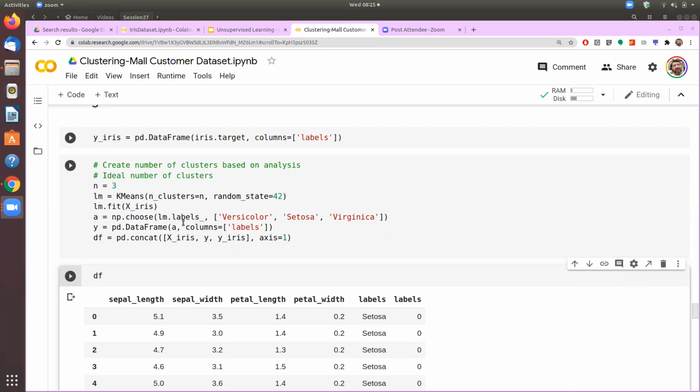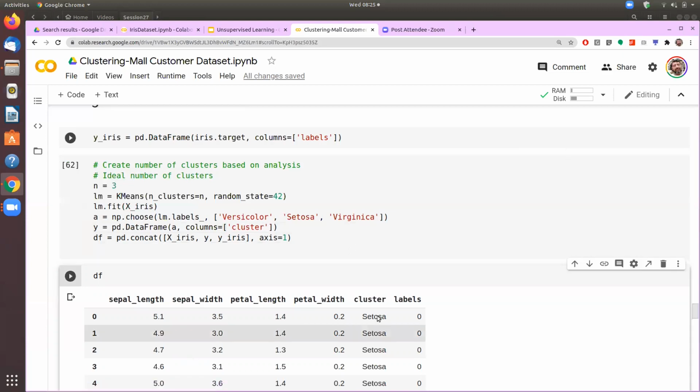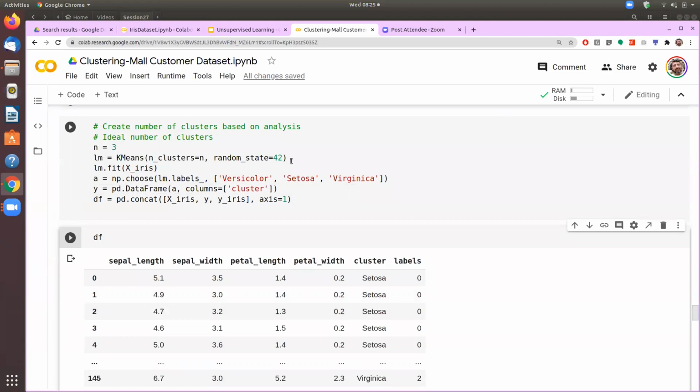So when we are getting the labels from clustering, we are calling that cluster, so that we have a distinction between them. So our cluster name, now those names we have given here, this is what we have got from clustering, and this is what we had got from the labeling.